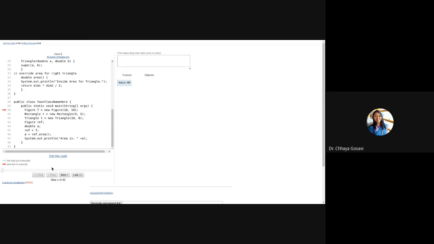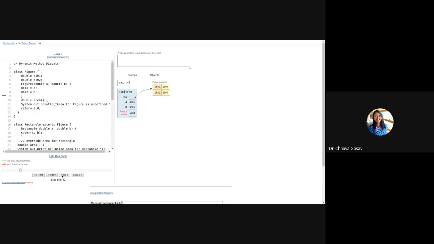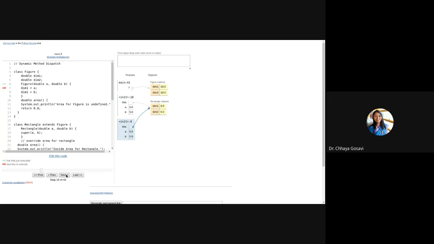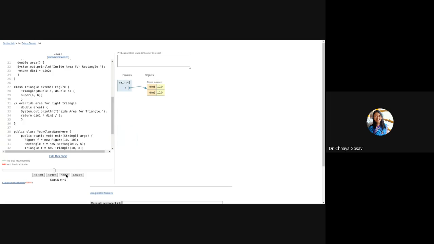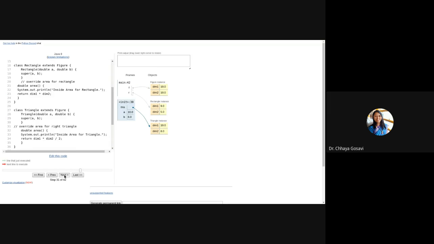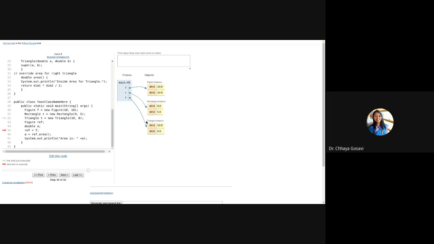The object of Figure class, you can see, has two variables, dimension 1 and dimension 2, and we assigned them 10 and 10. F is an object of Figure class. Then R is an object of Rectangle class with dimension 1, dimension 2. We initialize it with 9 and 5. T is an object of Triangle class with dimensions 10 and 8. So we have these three objects.